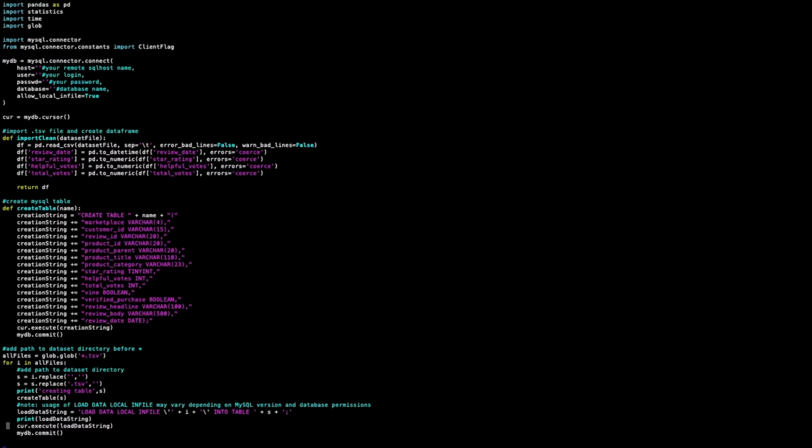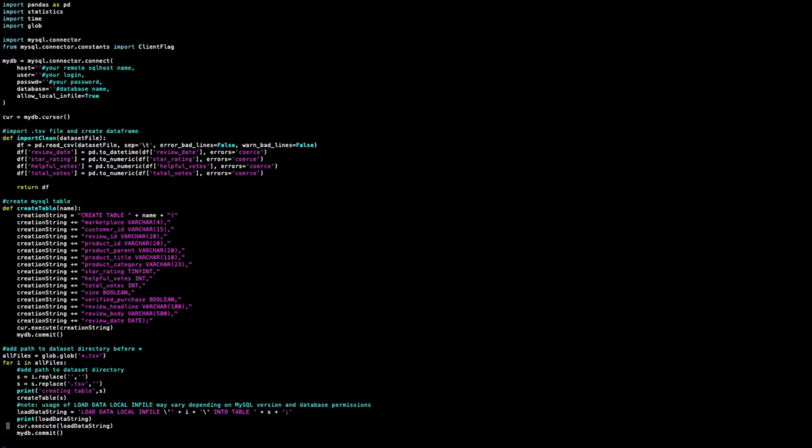And if you're familiar with SQL, you'll notice there are some familiar words in here. What we're doing right now is writing the command to create a SQL table. You'll see in all caps CREATE TABLE, and name is taken as a parameter in this function, so the name of the table will vary based on which data set we're using.